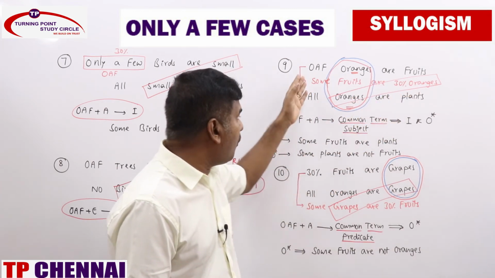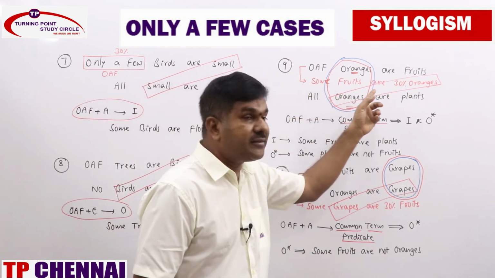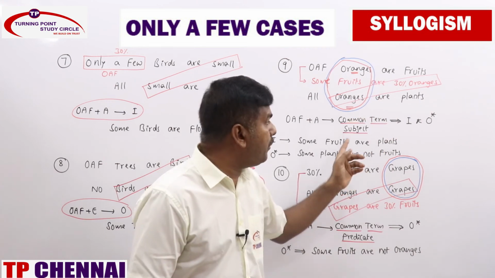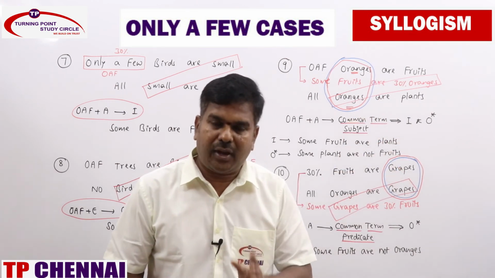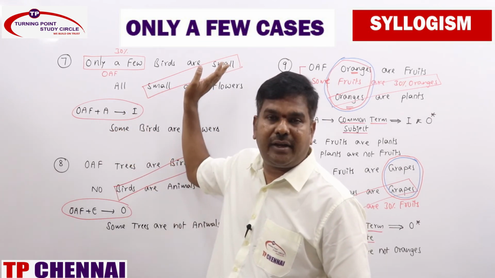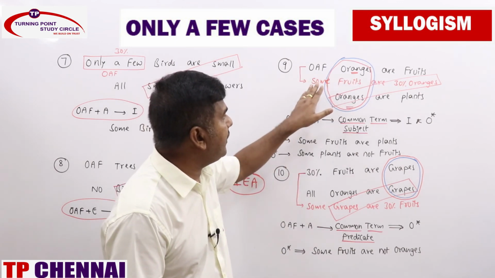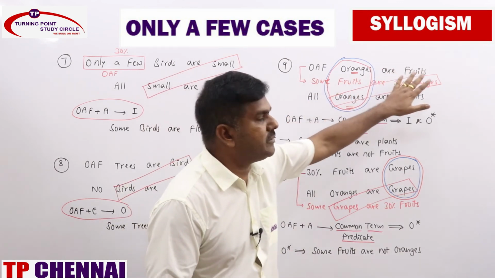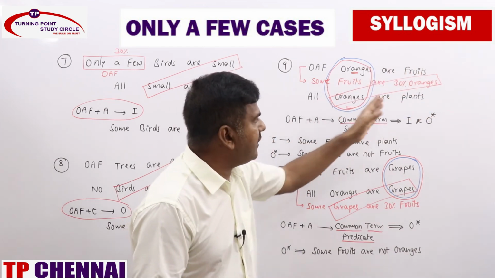Why? Because only a few plus A is I only, but it is not only a few, it is the reverse of only a few. There you will be getting I and O star. That one always keep in mind, ma. Only a few plus A directly gives I statement whenever it has been properly aligned. But if you see the difference, it is the reverse of only a few. Some fruits are 30% oranges, or some fruits are only a few oranges, and all oranges are plants.